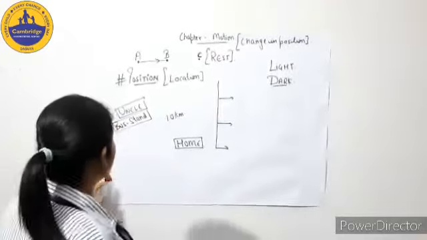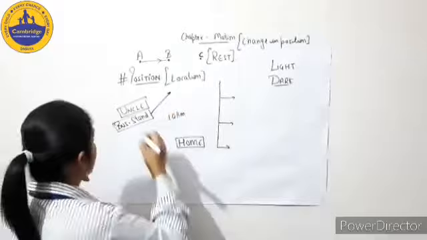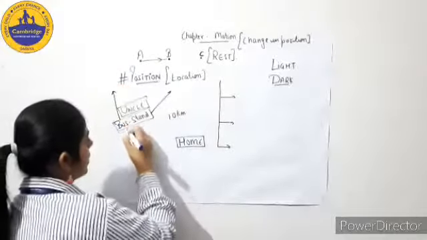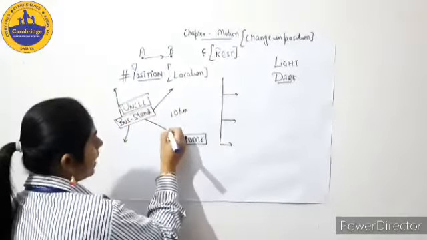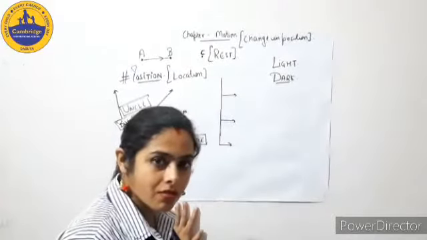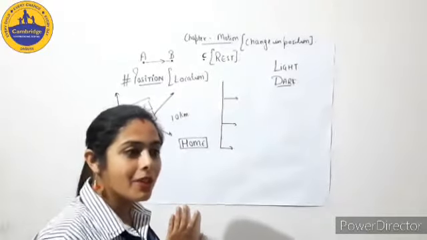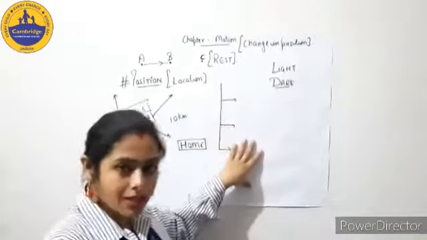But from bus stand the 10 kilometers can be in this direction, it can be in this direction, it can be this way, or it can be this way. So have you specified your direction? You got the point?